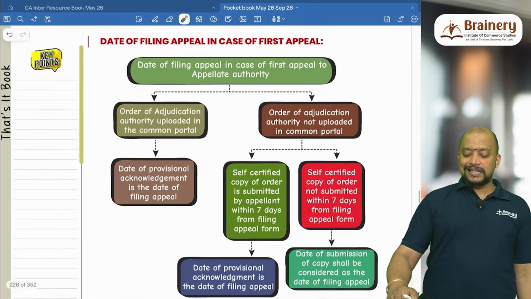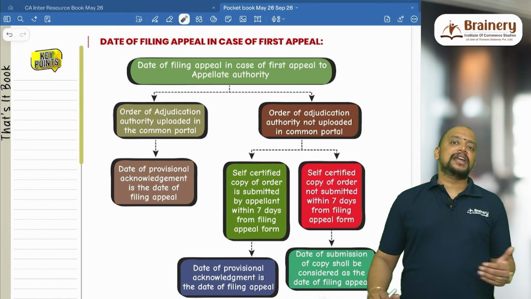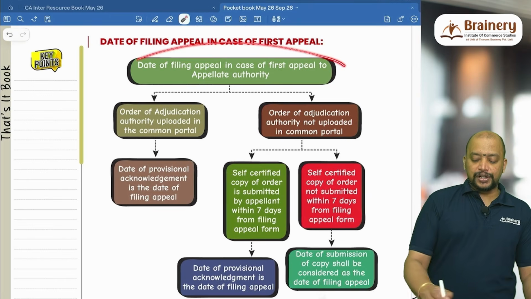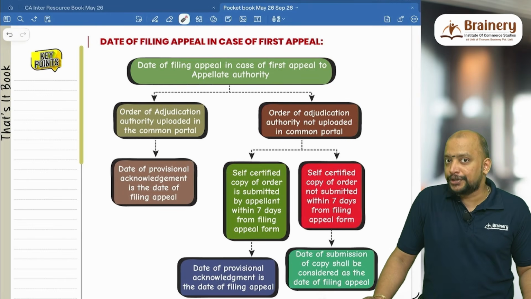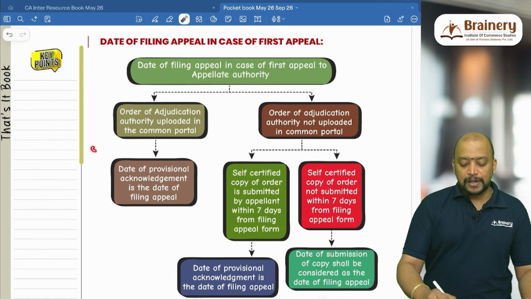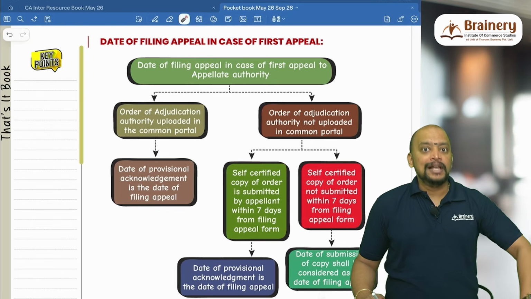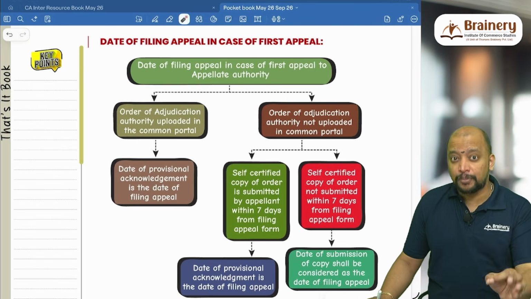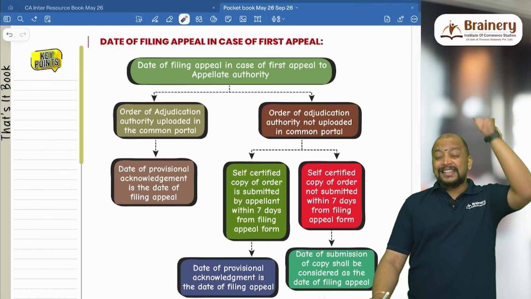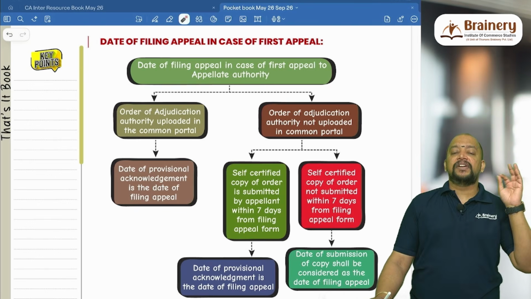Then what will be considered as the date of filing appeal in case of first appeal? First, we need to check whether the adjudication authority has uploaded the copy of the order in the portal or not. If the adjudication authority has uploaded the copy of the order in the portal, then the moment you make the application for appeal, that is when you file the appeal form, you get the provisional acknowledgement. That date itself will be taken as the date of filing appeal.